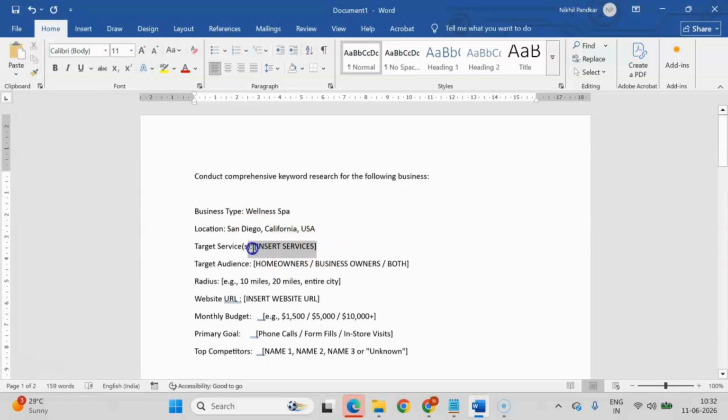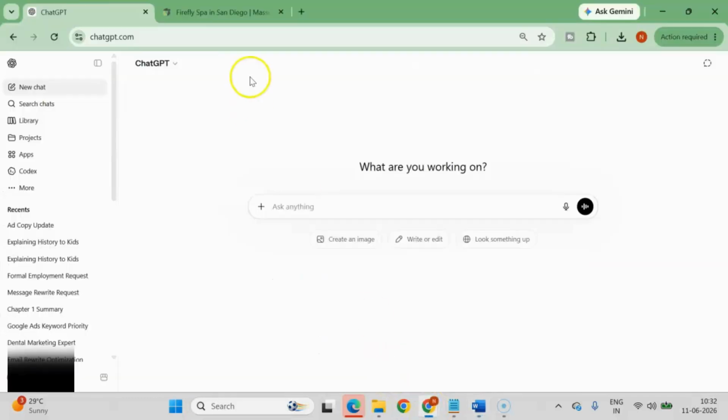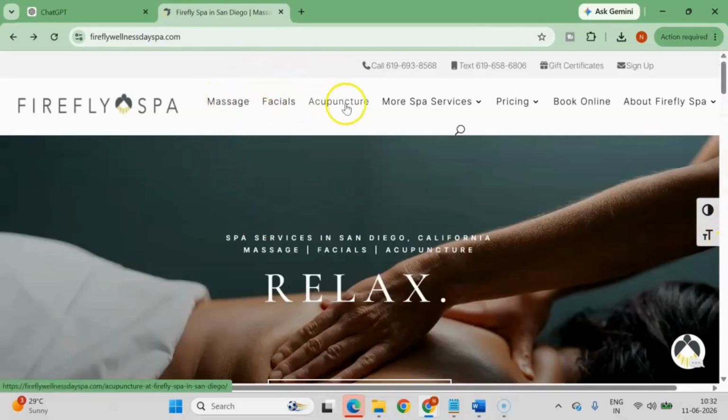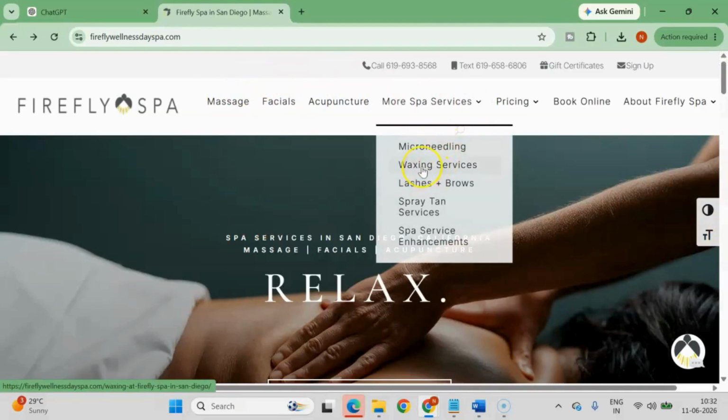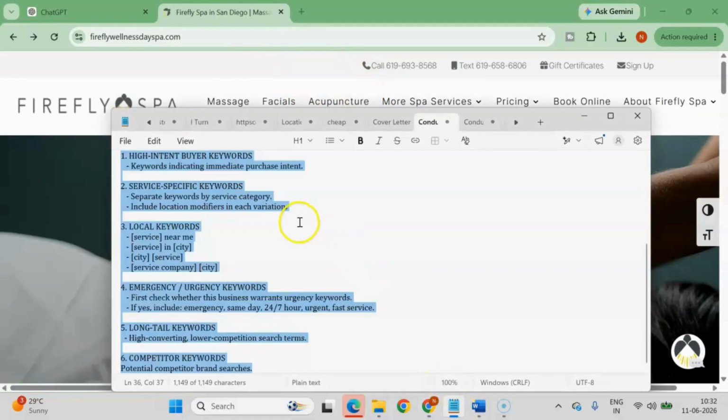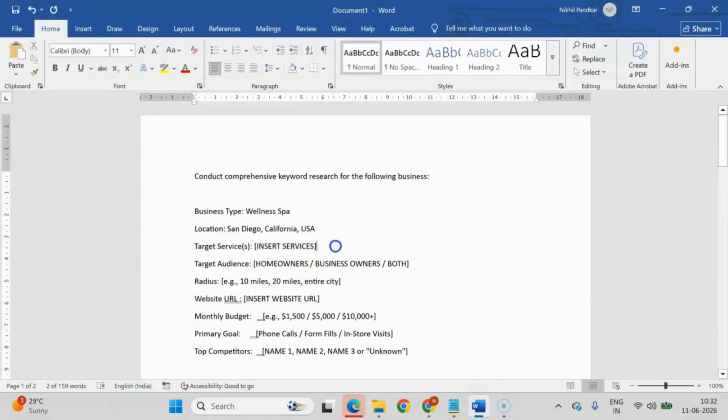Okay. Target services, insert services. Now, if you see here, they have different services: massage, facials, acupuncture, and more services like waxing services, lashes, everything. But for today's video, I'm going to take this as an example: massage, facials, and acupuncture. Okay. To whom do you want to target? I want to target women.